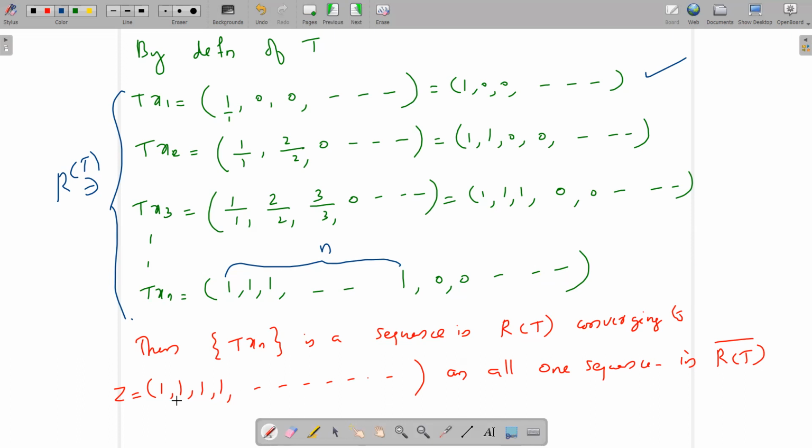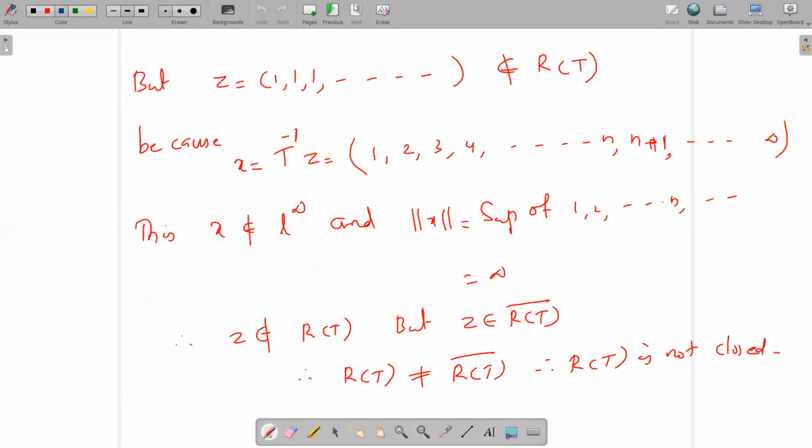So the sequence Txn converges to z, the all-ones sequence, in the closure of the range of T, because every sequence in the range of T converges to a point in the closure of the range of T. But this z equal to (1, 1, 1, ...) does not belong to the range of T. It belongs to the closure of the range of T, but we claim that it does not belong to the range of T.